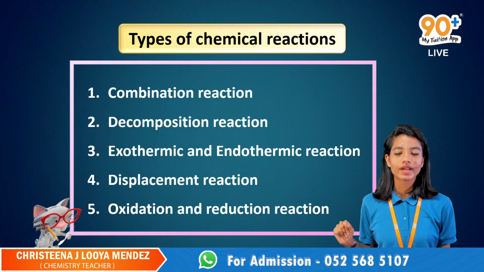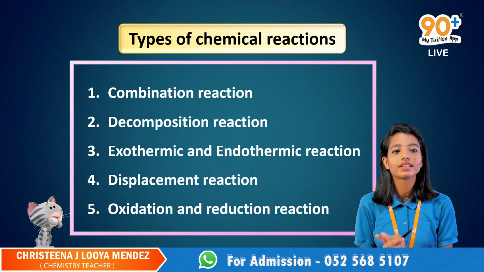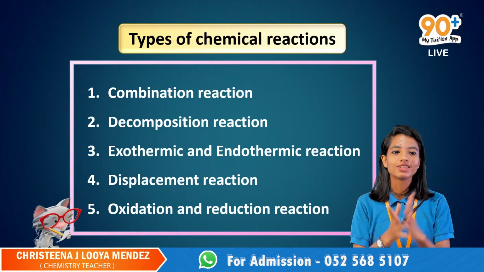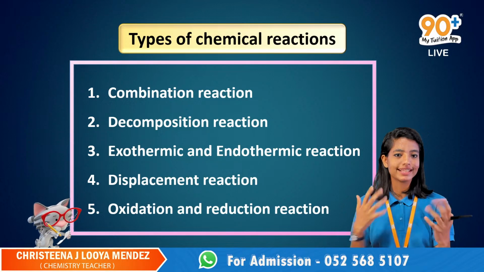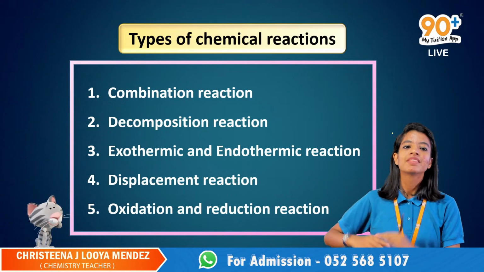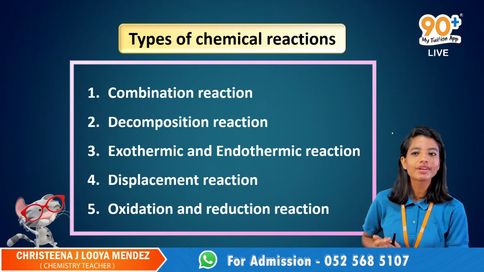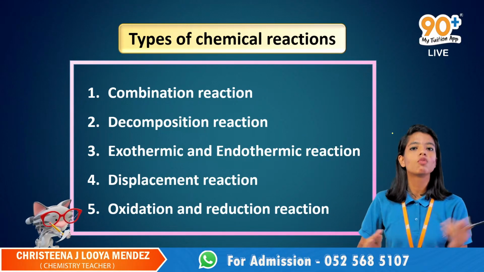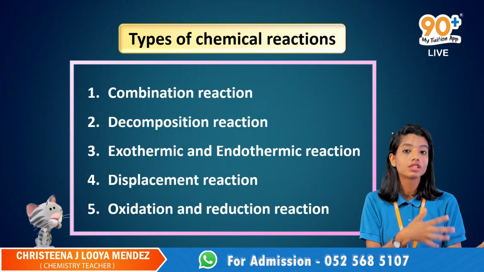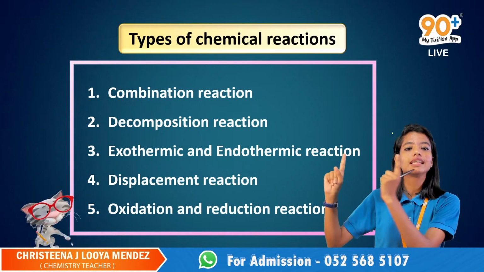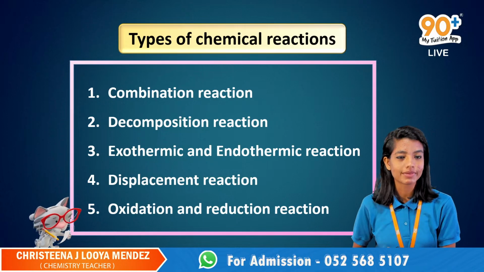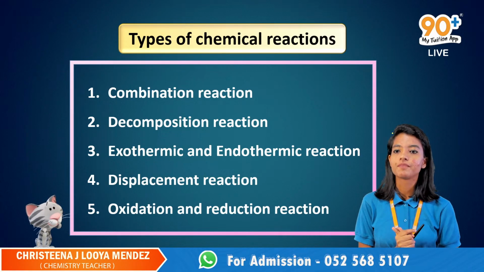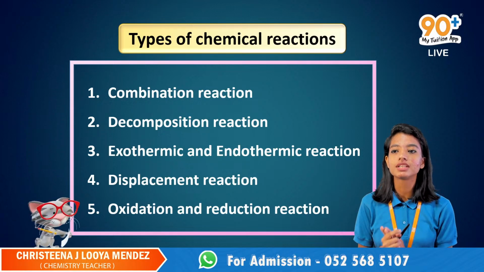The first chemical reaction that we are going to study is the third one, exothermic and endothermic reaction. For a change, let's study the third one first. In order to study all these things, first we have to know what is exothermic and what is endothermic reaction. Then we will follow the rest of the things. So the first thing that we are going to learn is exothermic and endothermic reaction.